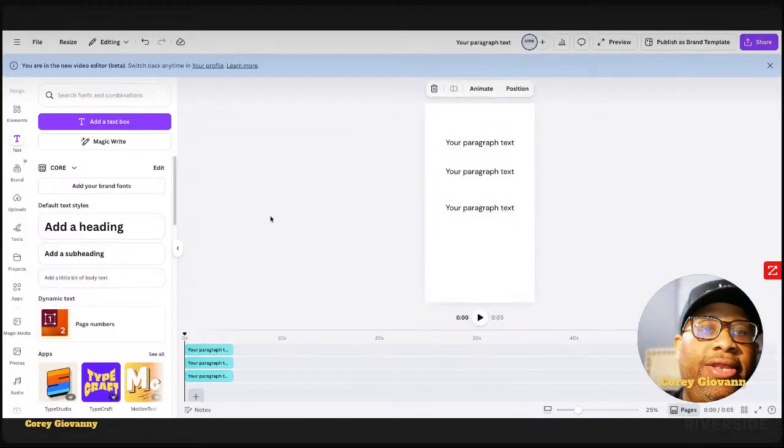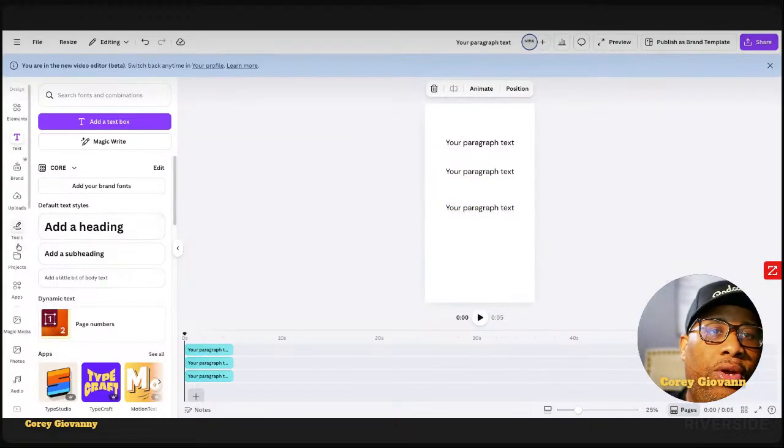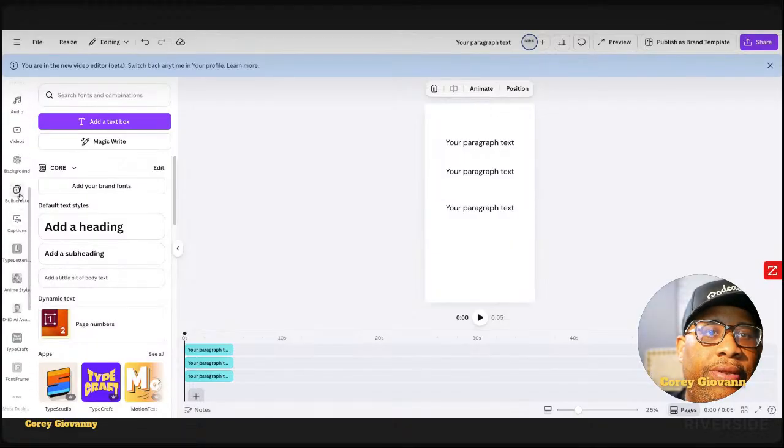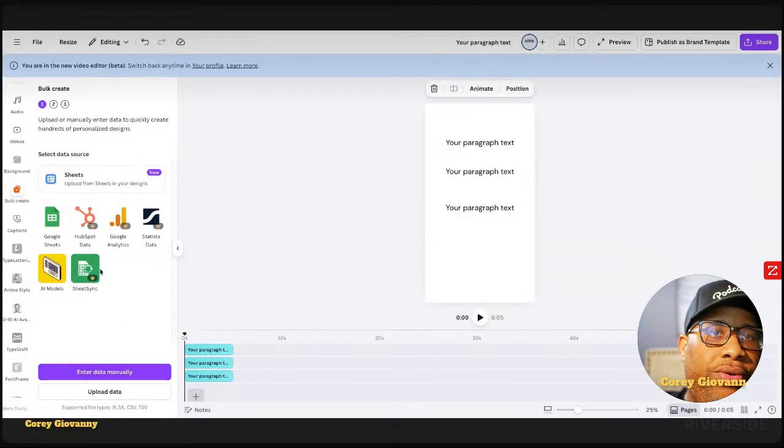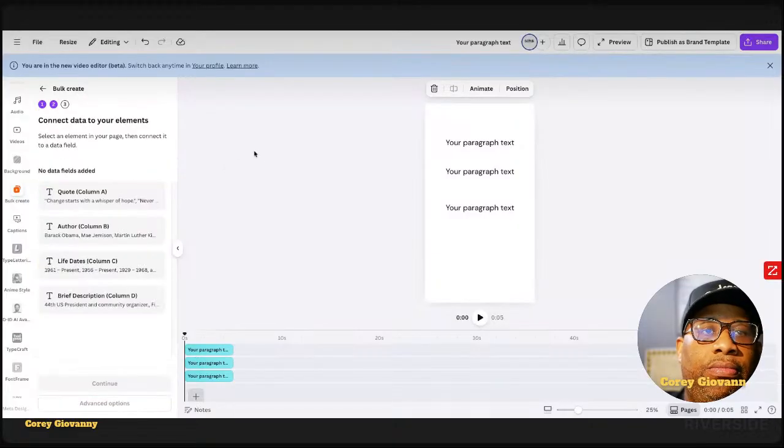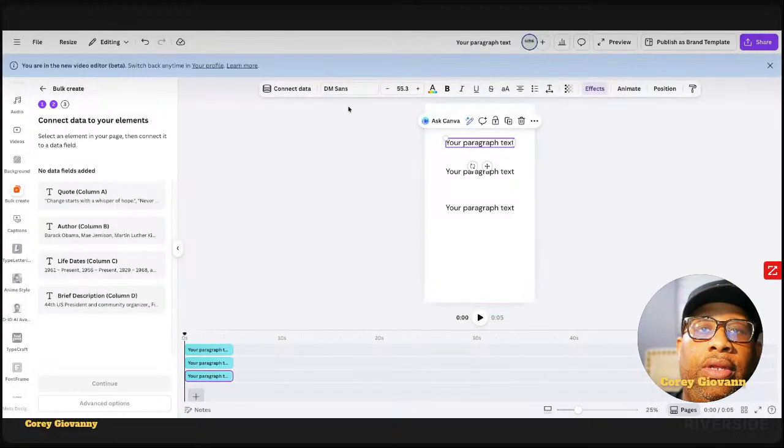Okay. Next, we go to bulk create, and upload our sheet. Click upload. And when you click upload, the sheet should be there. All right. Boom. And there we go. So now we're here. Connected data goes to the columns.